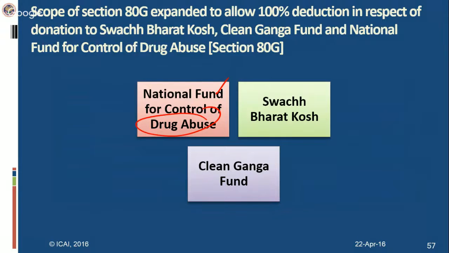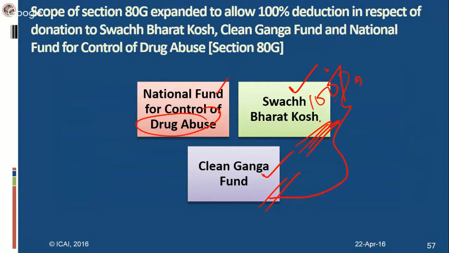Swachh Bharat Kosh is set up by the central government to mobilize resources for improving sanitation facilities in rural and urban areas and school premises through Swachh Bharat Abhiyan. Contribution to this fund will also be eligible for 100% deduction, as all assessees can contribute to such funds. Likewise, Clean Ganga Fund is established by the central government to attract voluntary contributions to regenerate River Ganga. Whereas all assessees can contribute towards Swachh Bharat Kosh, only resident assessees can contribute towards Clean Ganga Fund. And here there is another condition.